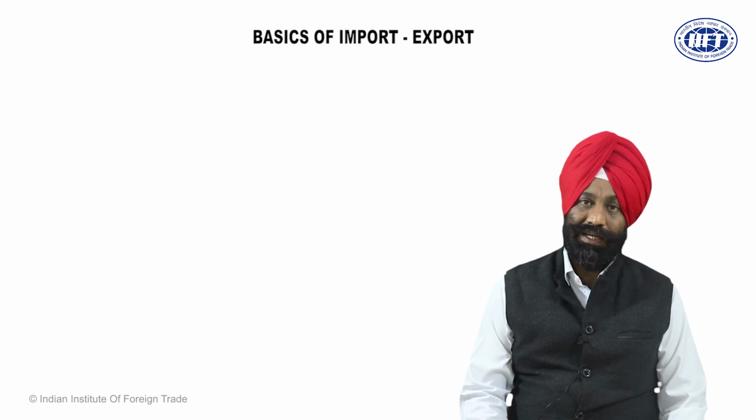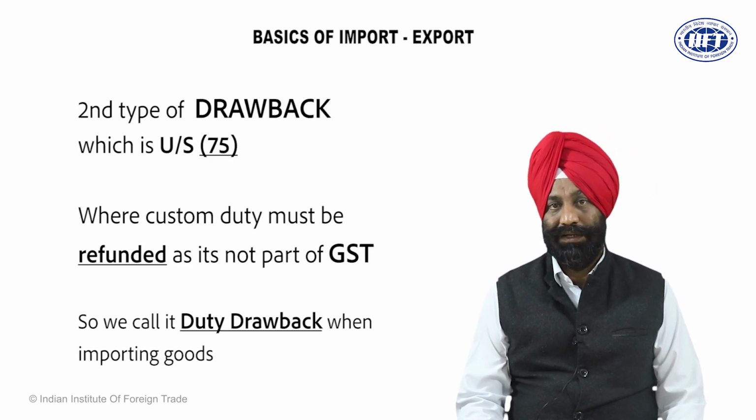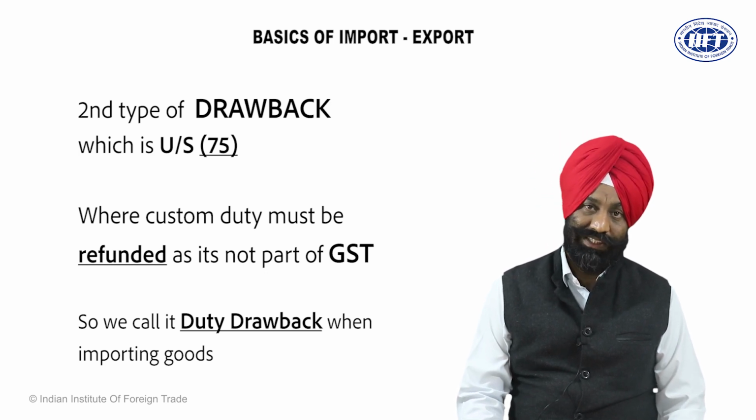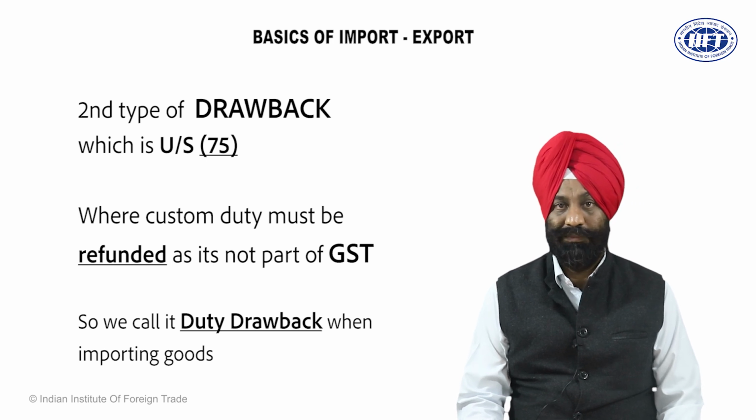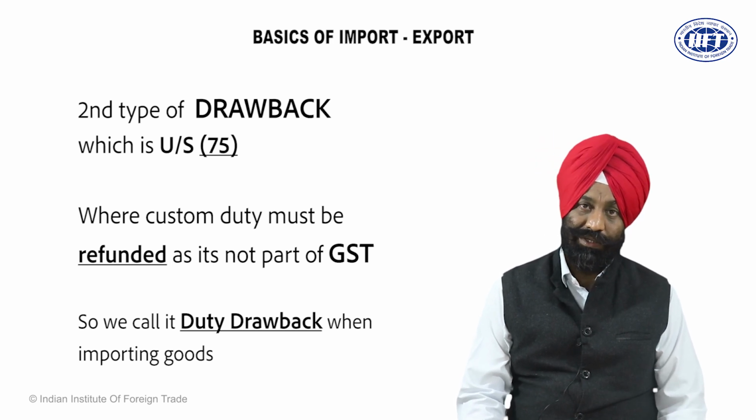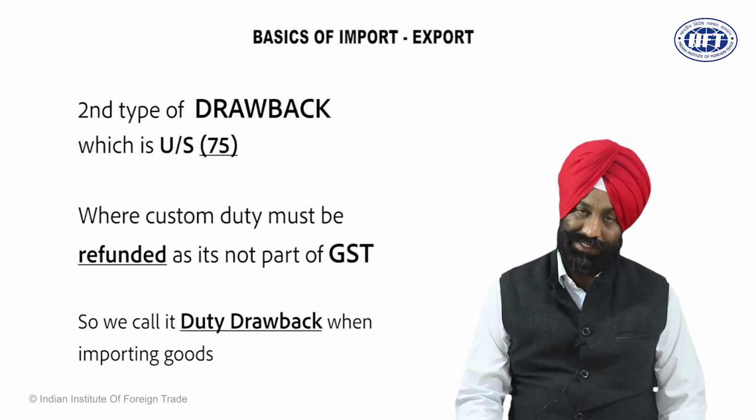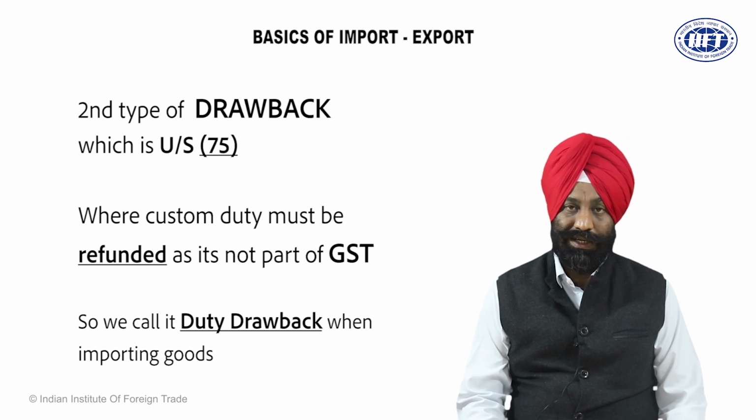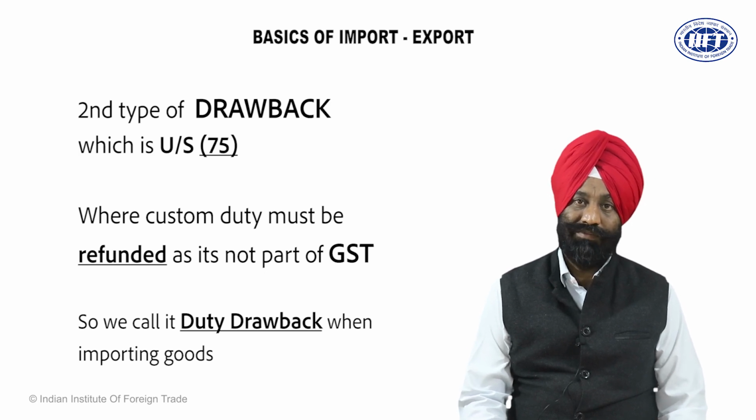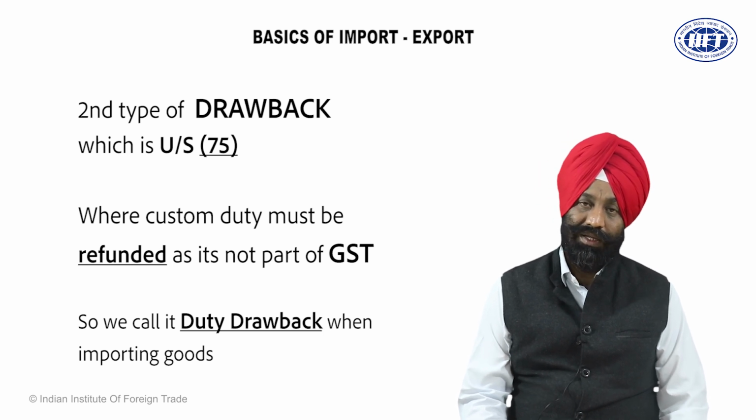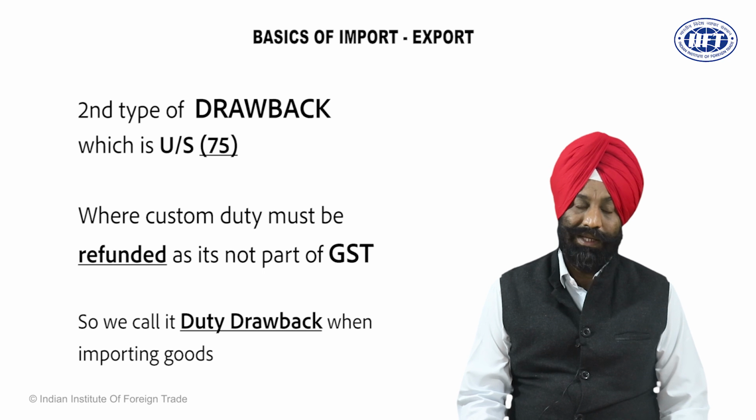Dear friends, second type of drawback, which is the most popular drawback and is easy to avail, is a Section 75 drawback, where the goods are manufactured. When goods are manufactured, the following condition may happen. Goods may be manufactured by locally procured material. Dear friends, when we procure material locally, we pay GST and we claim the input credit of GST. But some of the components may come from abroad and on which we have to pay what we call custom duty. So custom duty must be refunded because, as we discussed, it is not part of GST. So for that, government gives us duty drawback.